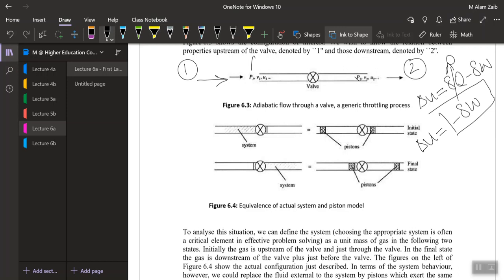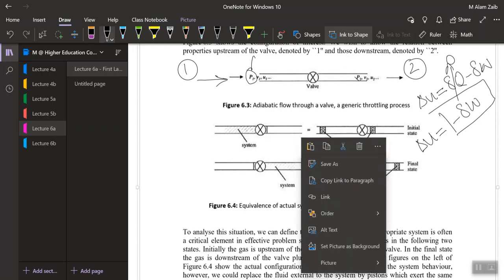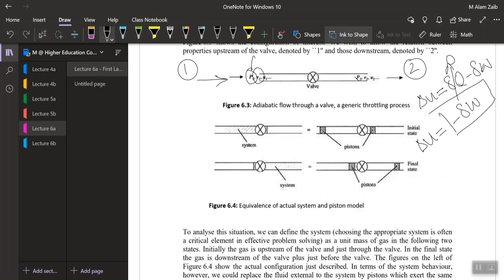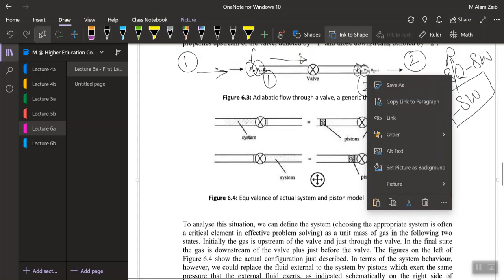What is actually a flow work? The flow work is actually the pressure P1 pushing the volume V1 from the wall to a pressure P2 and the volume V2. That means the pressure P1 is responsible for pushing the volume V1 from the upstream to the downstream. So in other words, what would be the work done itself?